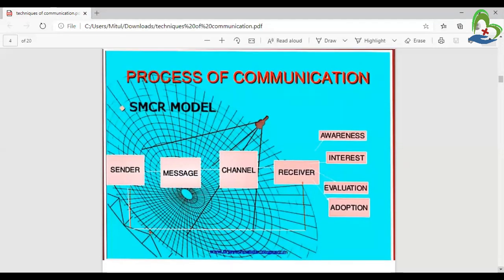Next, move to the process of communication. I already told that: send the message through the channel, the channel to the receiver, right? The receiver gives feedback, and after that, the awareness. Awareness is like interest, how to be interested in the topic, right? And then evaluation, like how many points you get and how many marks you get, and after that the conclusion to adapt, how many points you get.